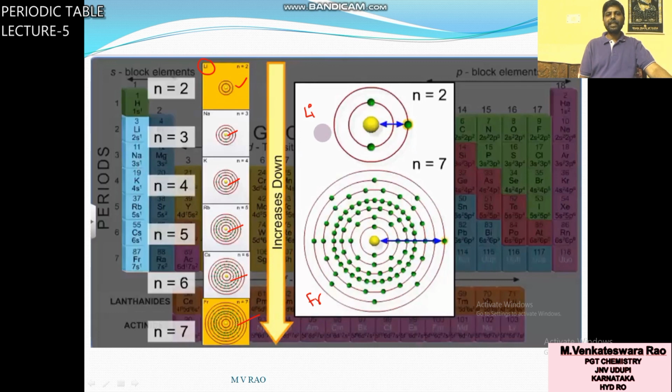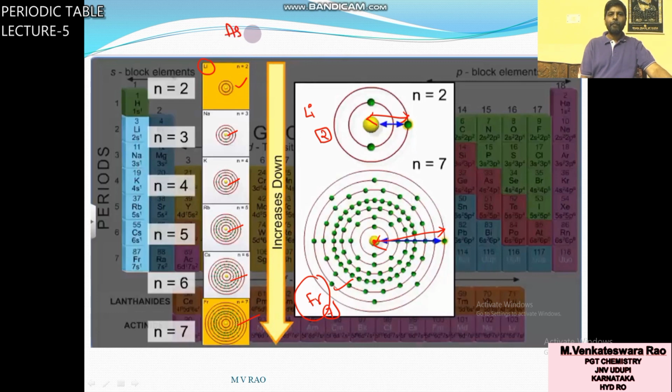Here number of shells are 2, here number of shells are 7. So the distance between center to second orbit, it is radius. Here center to 7th orbit, this is the radius. Which radius is more? Francium radius is more because of more number of energy levels.